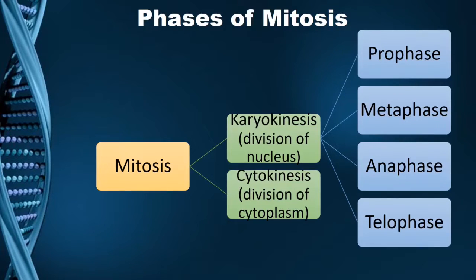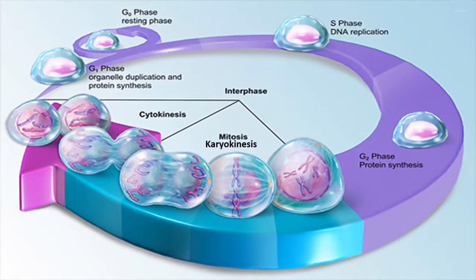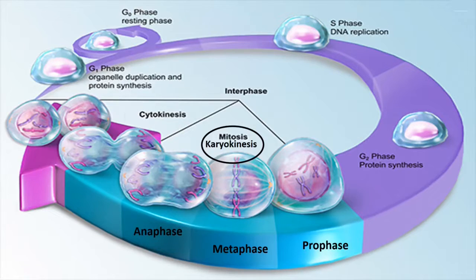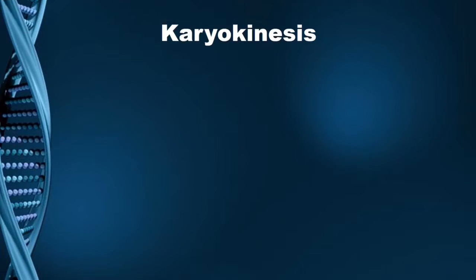This is a complete cell cycle. Here, the non-dividing and the dividing phases are both marked. Today, we will be dealing with the dividing phase, that is mitosis. As I just told you, mitosis itself has 2 parts: karyokinesis, which has prophase, metaphase, anaphase and telophase. After telophase, the cell enters another phase of mitosis, which is cytokinesis. Now let's study the very first phase of mitosis, that is karyokinesis.